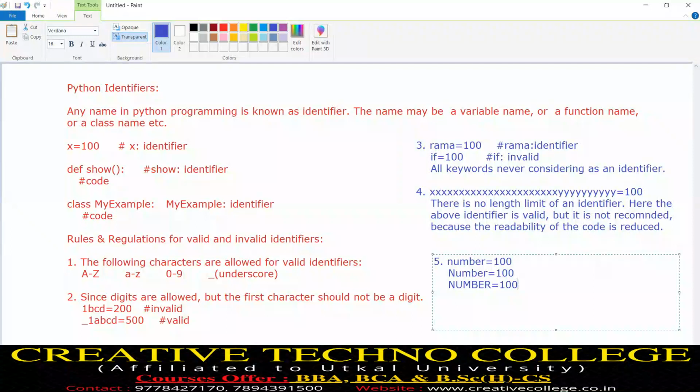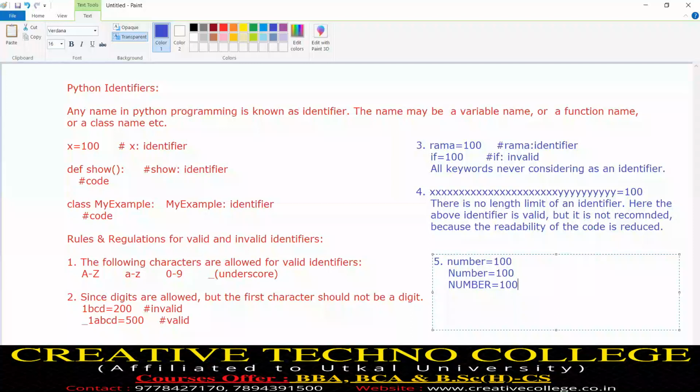In programming, remember, the language is case sensitive, meaning there is a difference between uppercase and lowercase characters. So all three are different identifiers, and three memories will be allocated separately, each with the value 100.